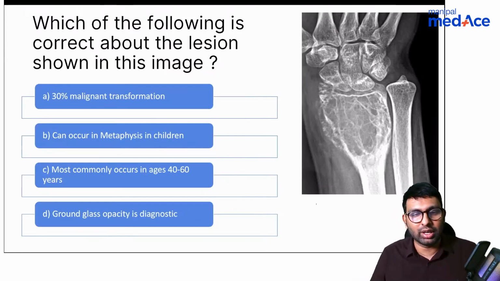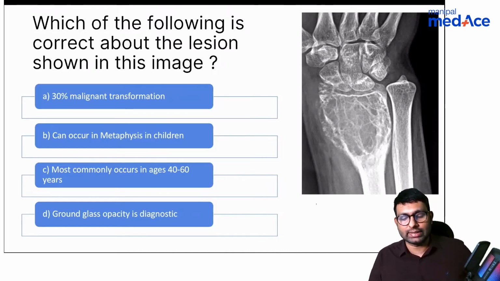Now look at this question here. This is again a recall question, was asked in one of the papers. Which of the following is correct about the lesion shown in this image? Your options are 30% malignant transformation, can occur in metaphysis in children, most commonly occur in ages 40 to 60 years, ground glass opacity is diagnostic. Okay, diagnostic.